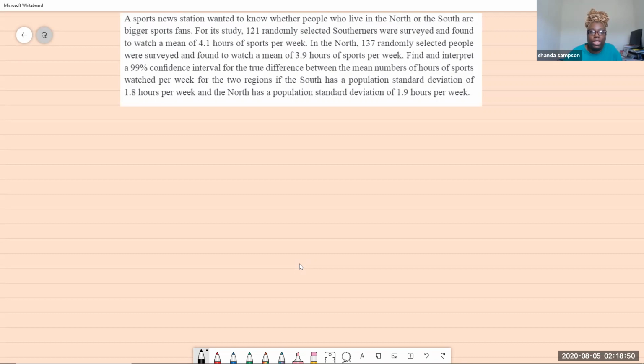We're going to start with that first number up here, 121 randomly selected Southerners. Since this is my first number, I'm going to start that with n1. But I like to name mine so I know who I'm talking about, so I just put Southerners right there. No reason other than that's what I like to do. So we have n equals 121.